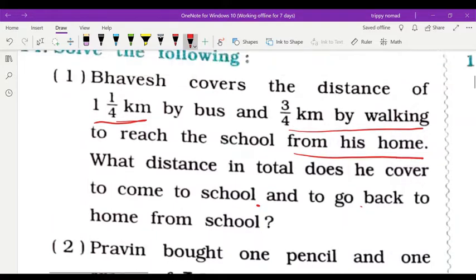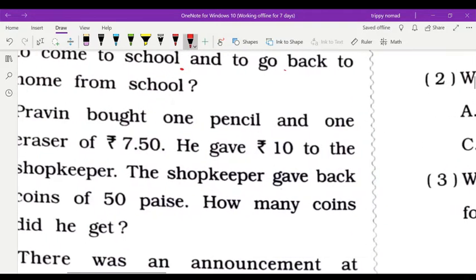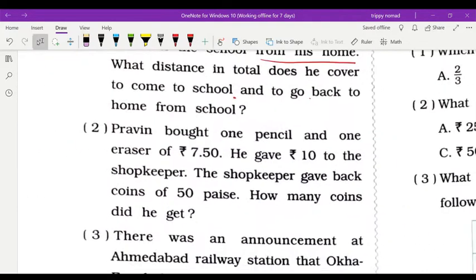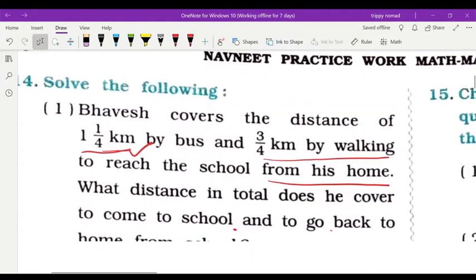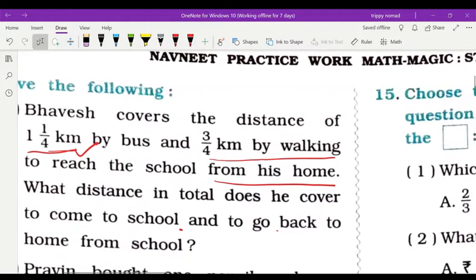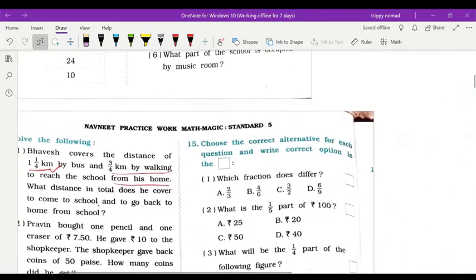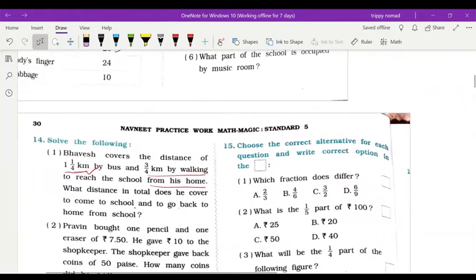That means this complete and this one by bus, and when he is coming back, both the distances we have to add, while coming and while going both. So after adding you have to double that distance, so that will be the total distance covered by Bhavesh.